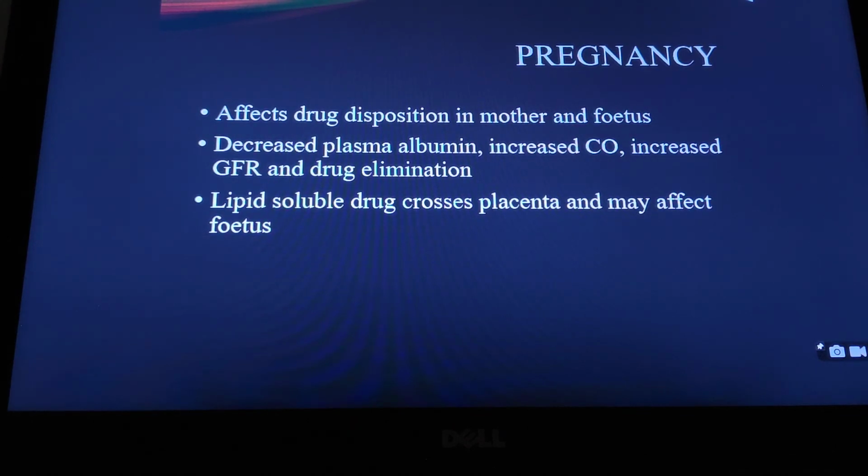Pregnancy is another physiological condition where the drug response could be variable because it affects the drug disposition both in the mother and the fetus. There is a decrease in plasma albumin, an increase in cardiac output, and increased GFR and drug elimination during pregnancy. And we had discussed that lipid-soluble drugs cross the placenta and they may affect the fetal health.